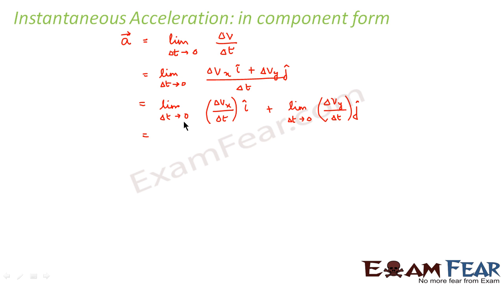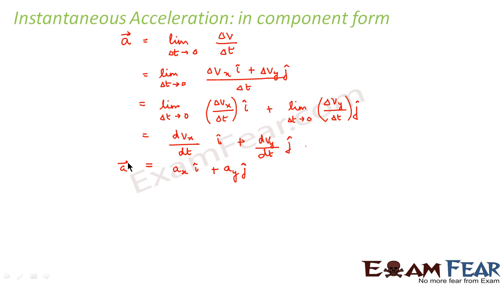So what is this? Limit delta t tends to 0 of delta vx by delta t is nothing but dvx by dt, i cap. Similarly, this value is nothing but dvy by dt, j cap. So what is dvx by dt? It is nothing but instantaneous acceleration along the x-axis. Similarly, dvy by dt is nothing but instantaneous acceleration along the y-axis.